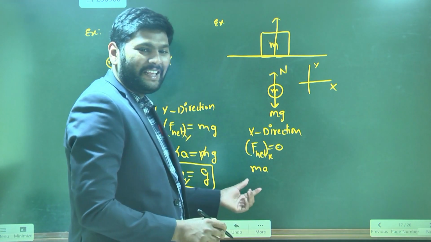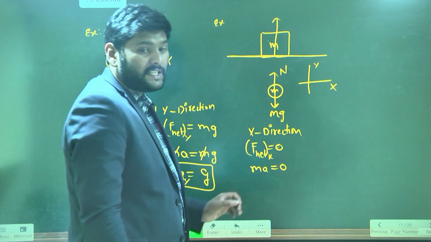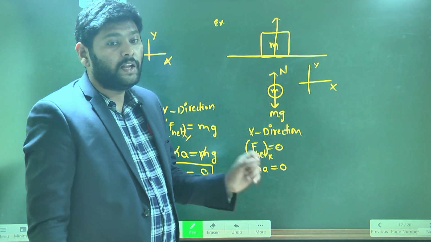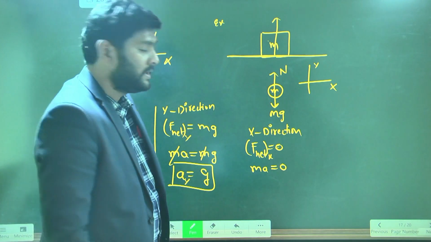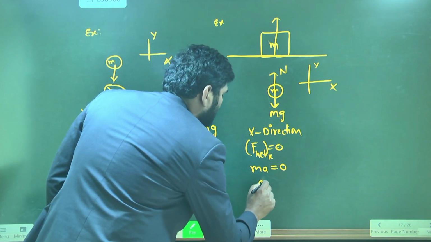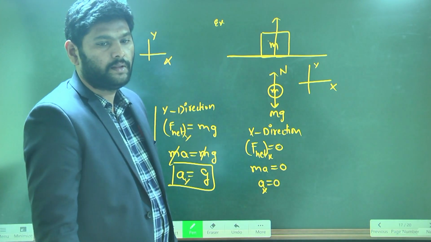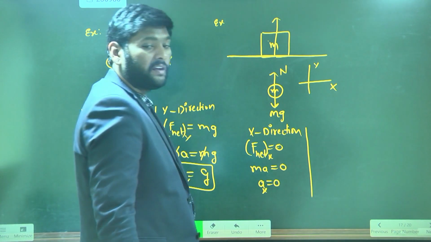That ma is equal to 0. Has the object's mass become 0? No, sir. Then what should become 0 to make ma equal to 0? Acceleration is equal to 0. Very good. Acceleration in x direction is 0.